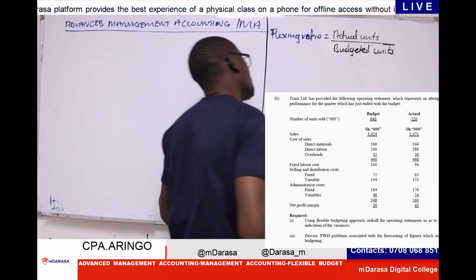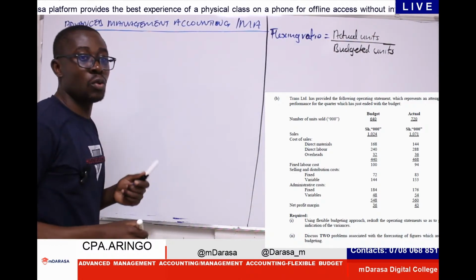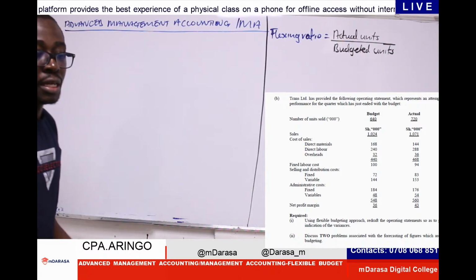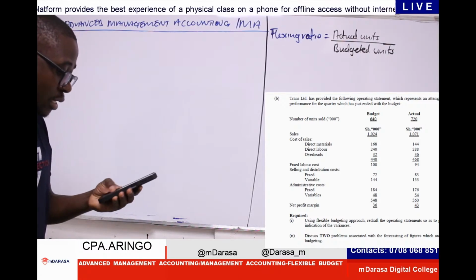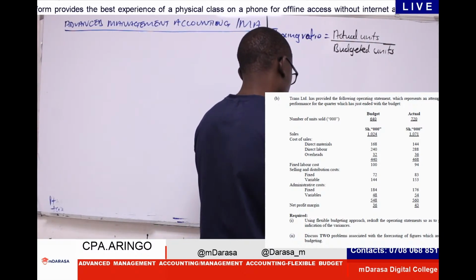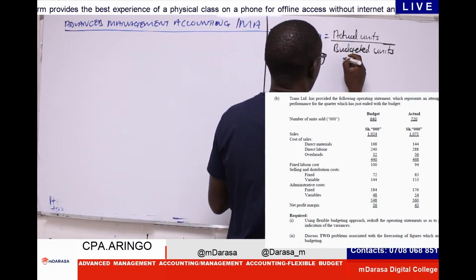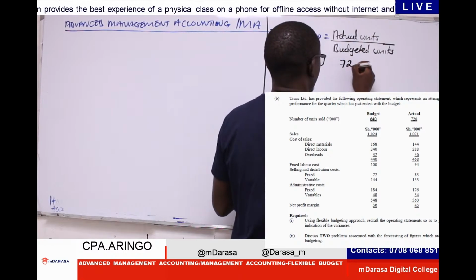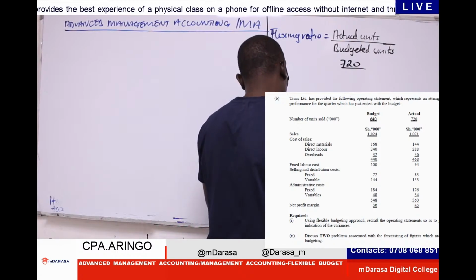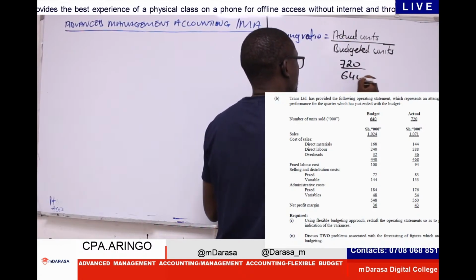So having this case, identify what you are given. In terms of units, how many units were we given in our case? We were given the number of units sold: actual, we had 720, and budget, we had 640.